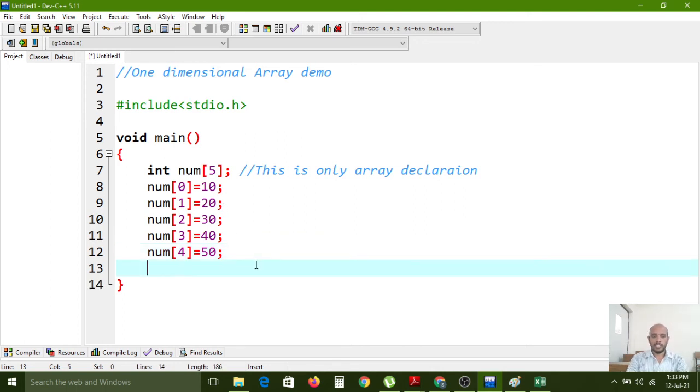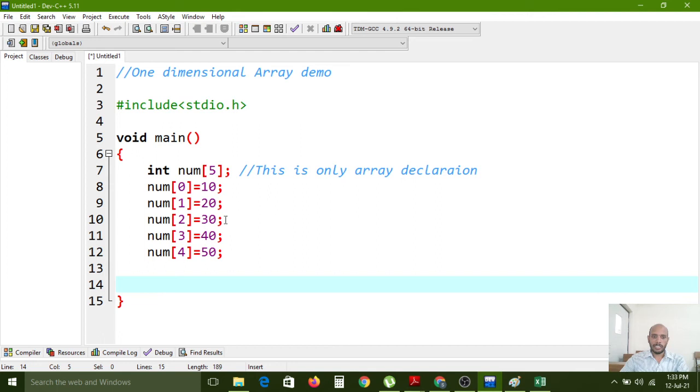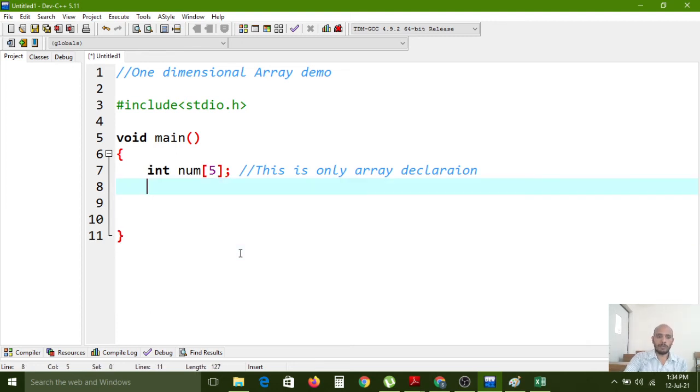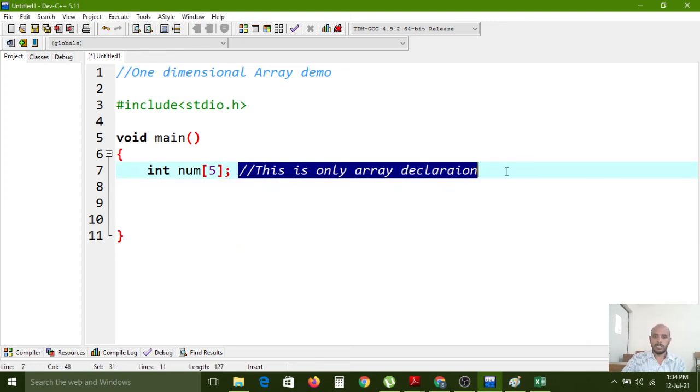Now I want to initialize the declaration and the data also in a single line. This is one method. Now I want to use one more method to assign the values: equal to, opening bracket and closing bracket, and inside 10, 20, 30, 40, 50.